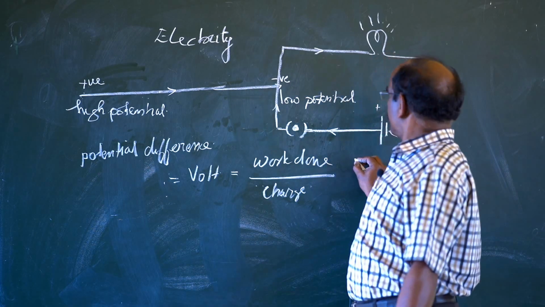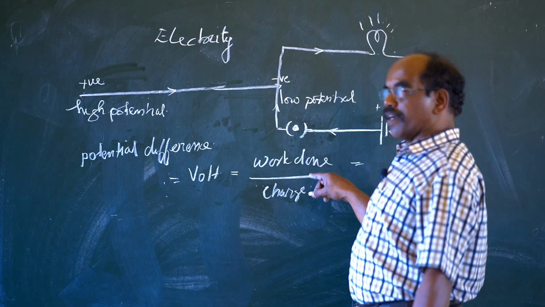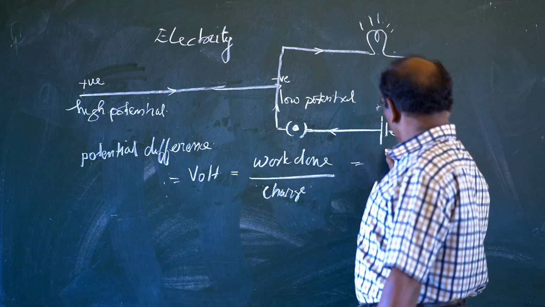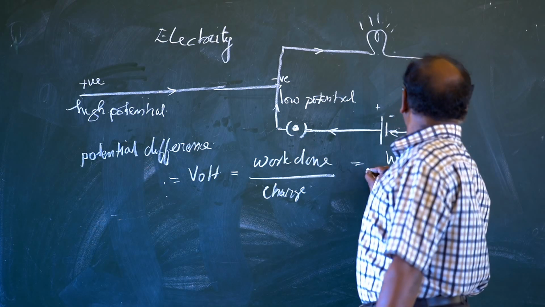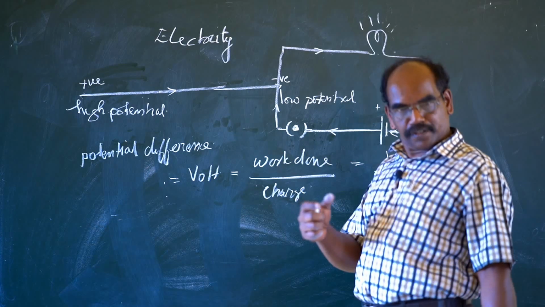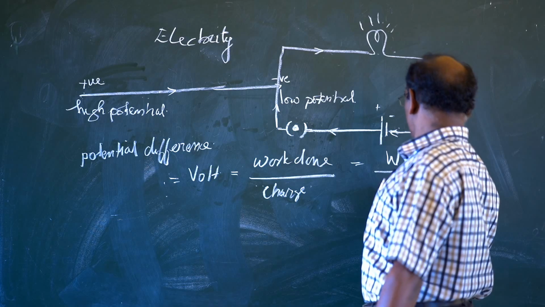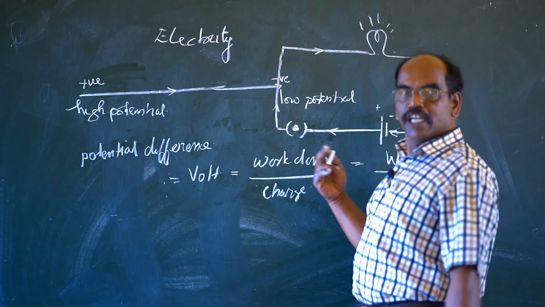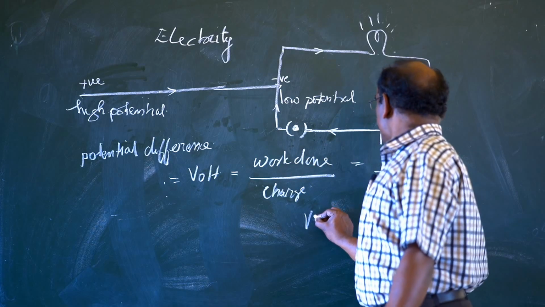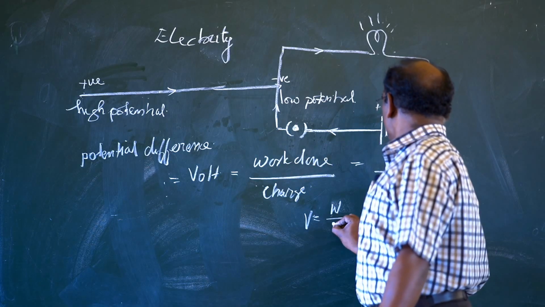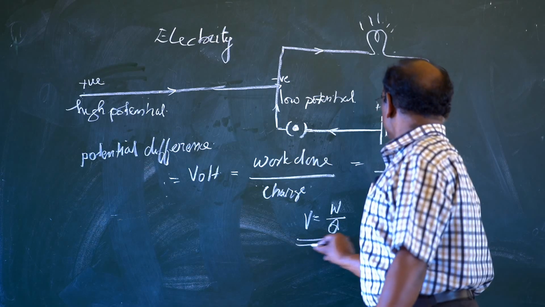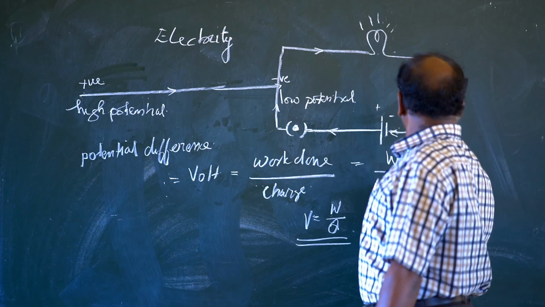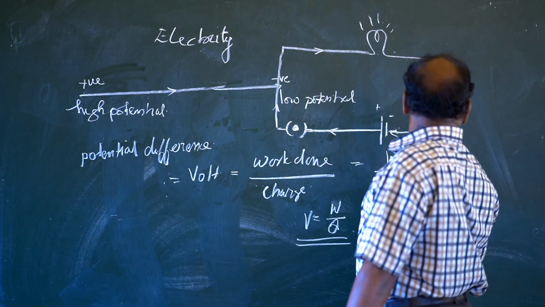That is also denoted using the quantity of charge that is flowing. Work done is W, and the charge flowing through the conductor is defined as Q. Then V is equal to W by Q. Potential difference V is equal to W by Q, where W stands for work done, and Q is measured in Coulomb.